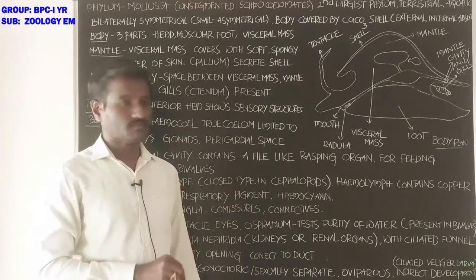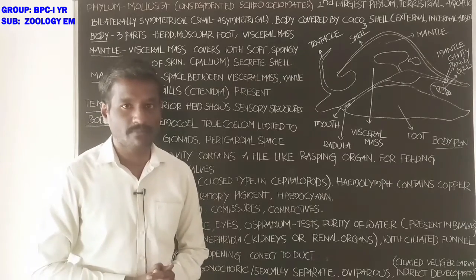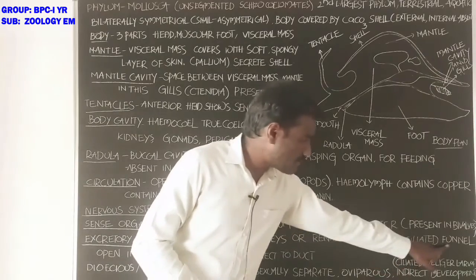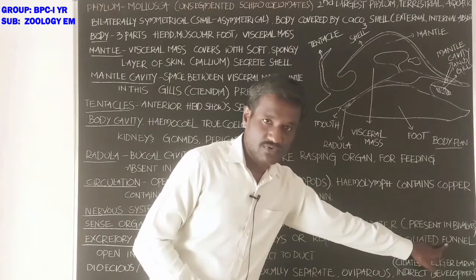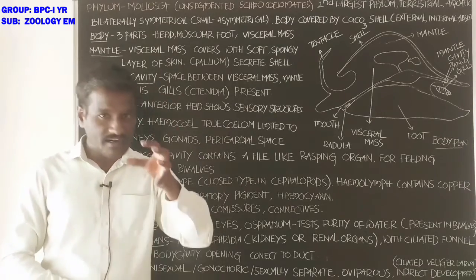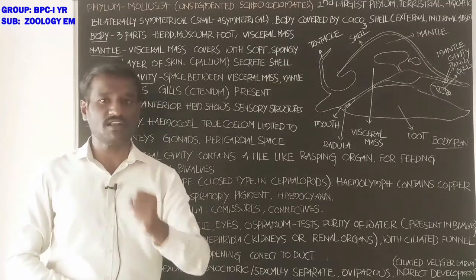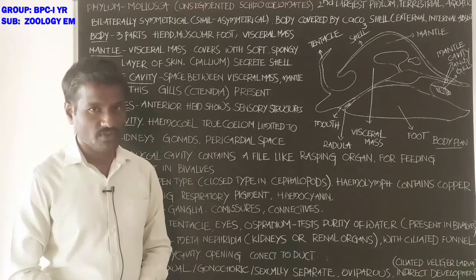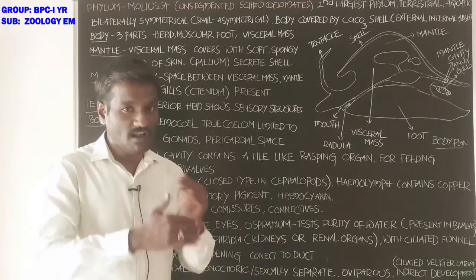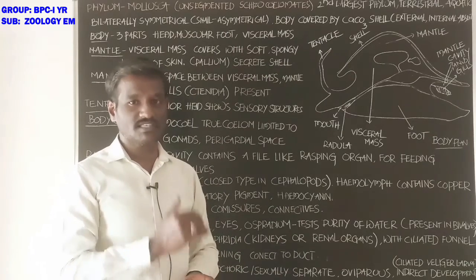Metanephridia have a funnel shaped ciliated structure which opens into the body cavity of the animal, receiving the nitrogenous waste products, and it opens to outside from the body surface.